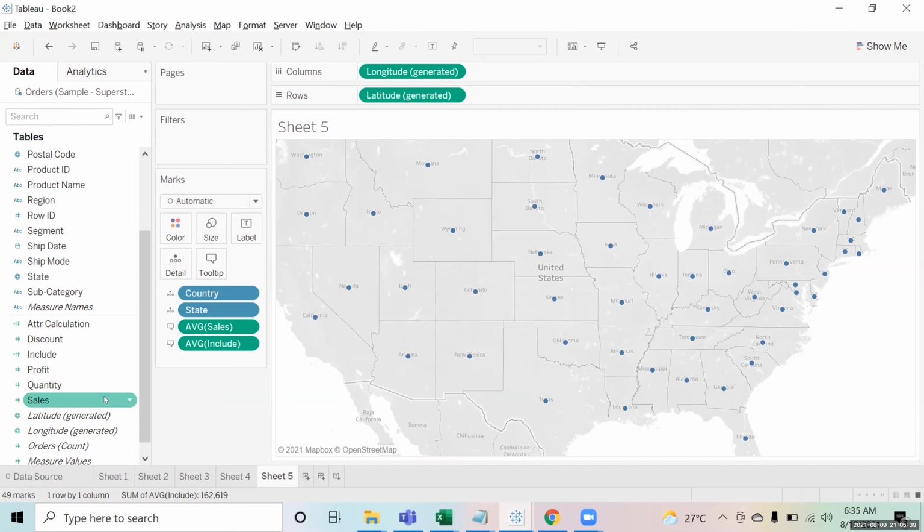Getting it, everyone? So where do we use this actually in real time? Basically, if you see, the chart is at state level, but the calculation we are trying to show at city level, right? So that is where we use this: when your chart is at some different level, but the calculation has to be at a different level. So that is where we use it.